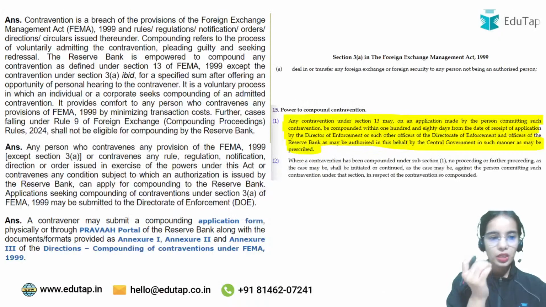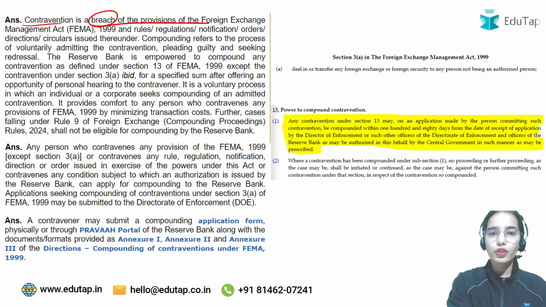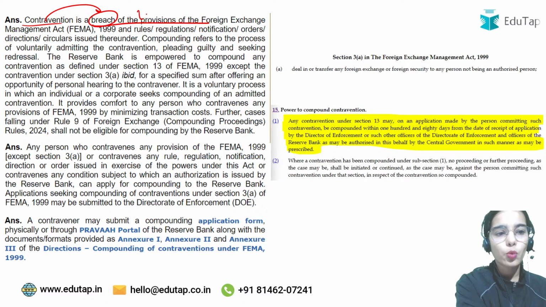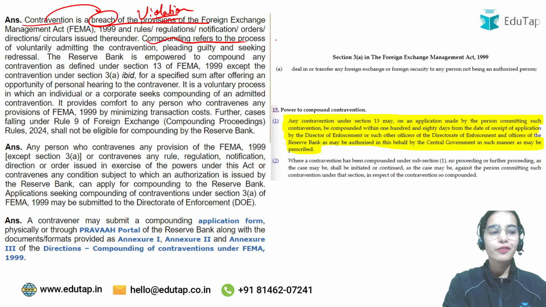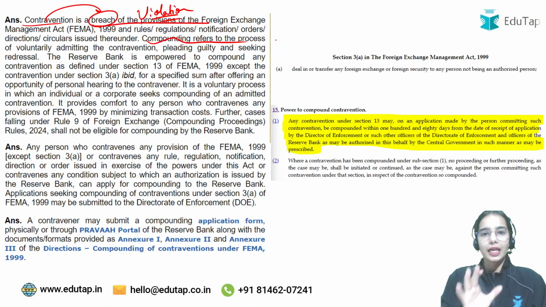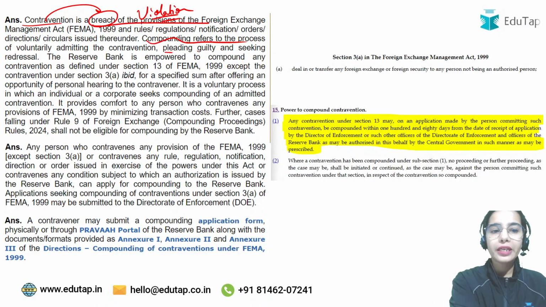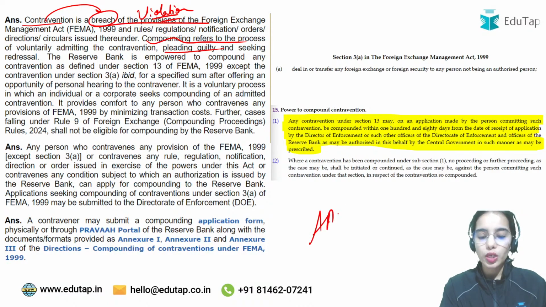Let me just tell you that contravention is a breach of the provisions of the FEMA, the Foreign Exchange Management Act, rules and regulations. So contravention is the violation that you have done. Compounding refers to the process of voluntarily admitting that I have done this mistake and pleading guilty, so that you do not have to go through the adjudicating authority.